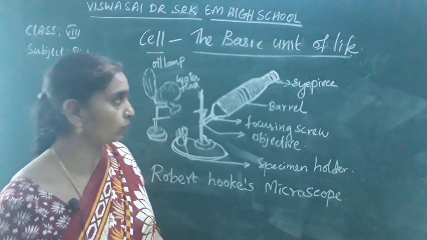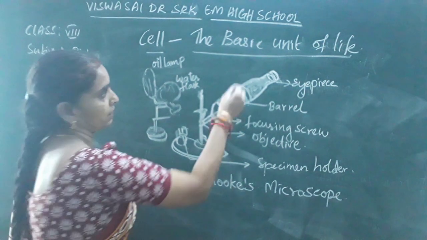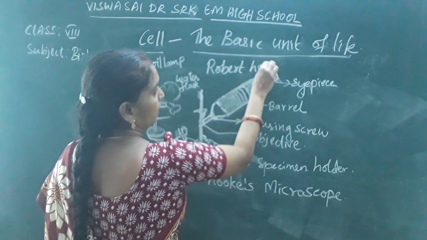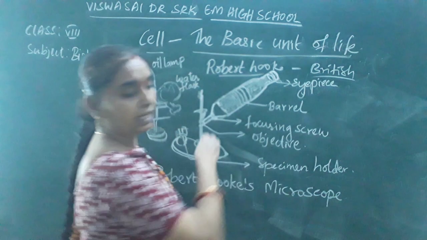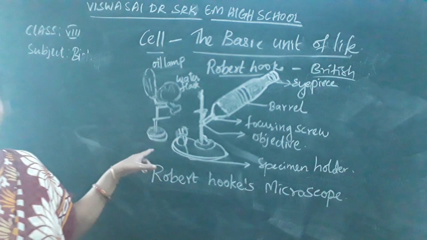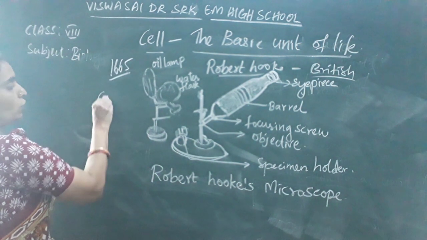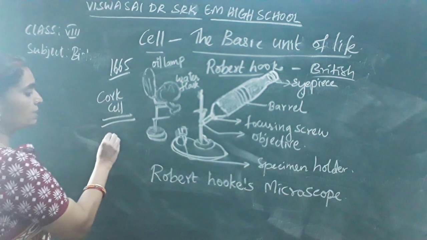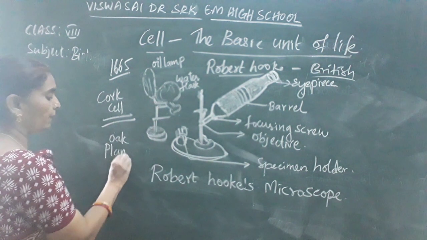So Robert Hooke, he observed. Robert Hooke was a British scientist. He invented this microscope in 1665. In 1665, he observed the cork cells, that is, the cells of the oak plantation, cork cells of the oak plantation.